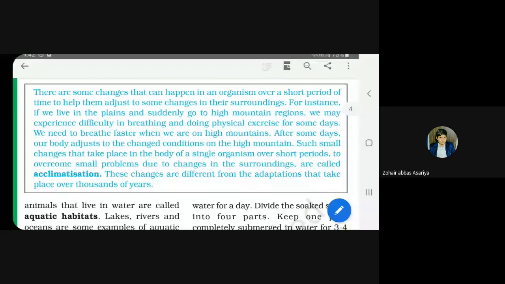So in that way, different features help us to live, to breathe. These features we get naturally. They are present in all living organisms for thousands of years. These features help us to live in our own surroundings. These features are known as adaptations. In the same way, if we talk about adaptation in eating habits, all the animals have different types of arrangement of teeth in their mouths, whether they are herbivorous, carnivorous or omnivorous. Yes or no? Are you listening, boys?